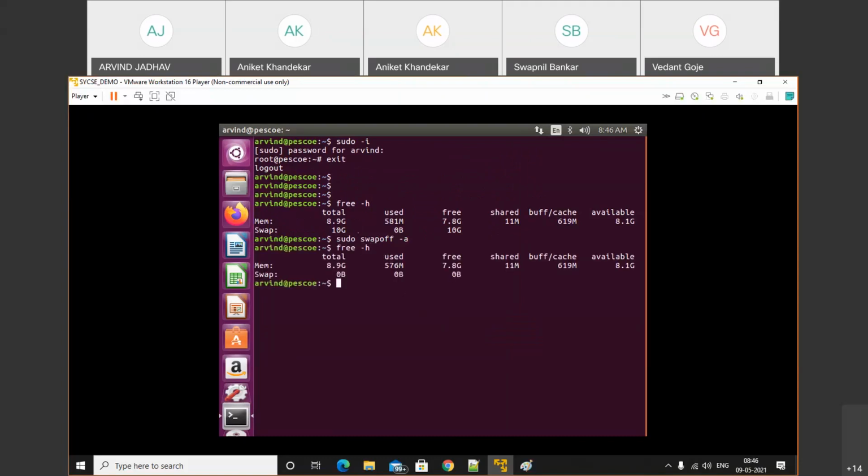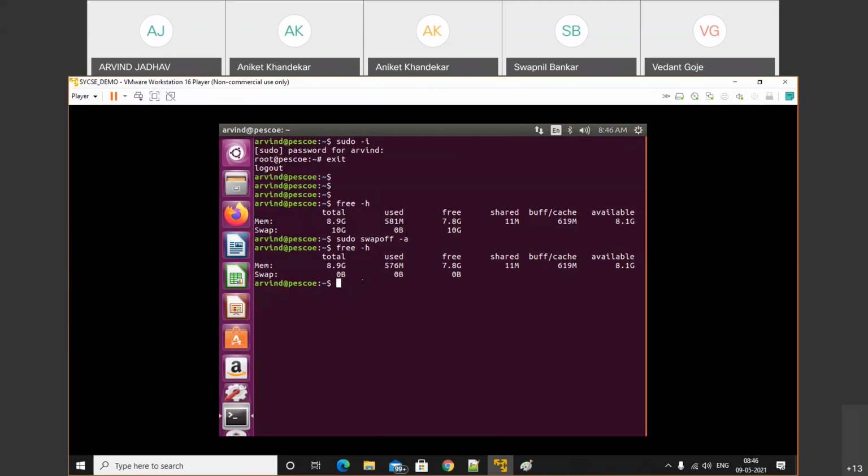When we turn off the swap, see this command swapoff -a. See, earlier it was showing 10 GB of swap memory, with 0 bytes used and 10 GB free. Now see, swap memory is 0: 0 bytes total, 0 bytes used and 0 bytes free. So by using the swapoff command, we terminate the swap. In that case, we cannot execute a 12 GB application. Make a note of that.